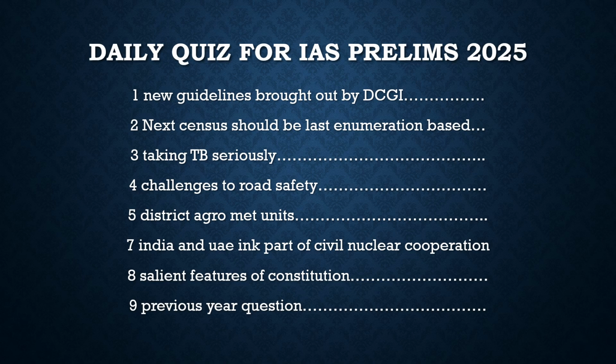After that, another article in the news is about taking TB seriously. India is the largest country affected by TB. Around 25% of the TB burden is in India. It is a very infectious disease. It can sometimes be latent. For example, as we already discussed during COVID-19, we had asymptomatic patients too. So it can also be latent, and it can lead to widespread of the disease.